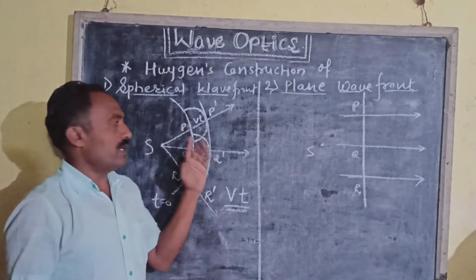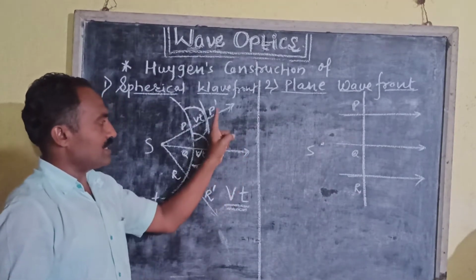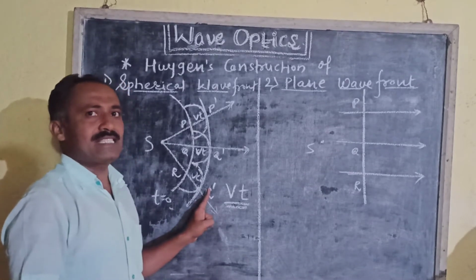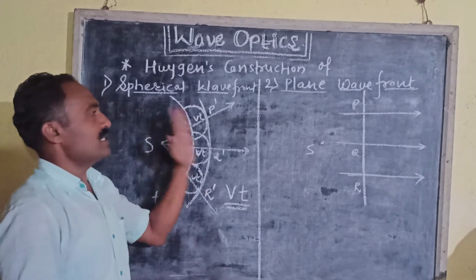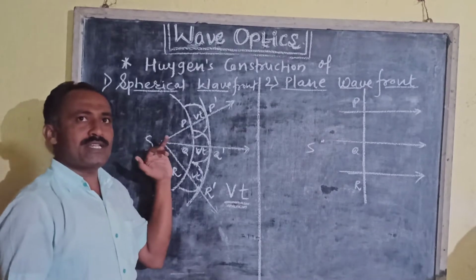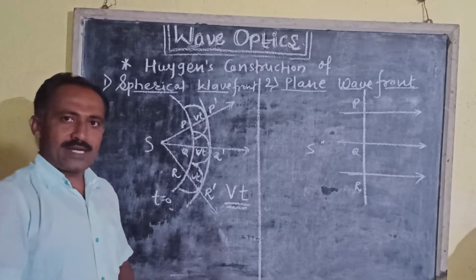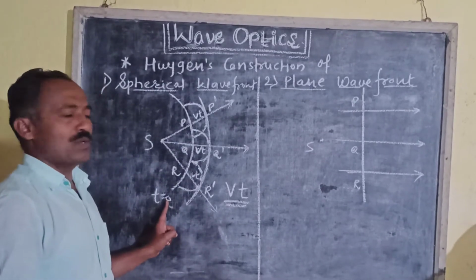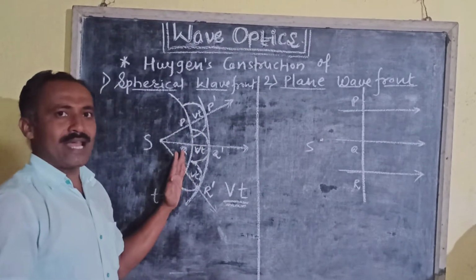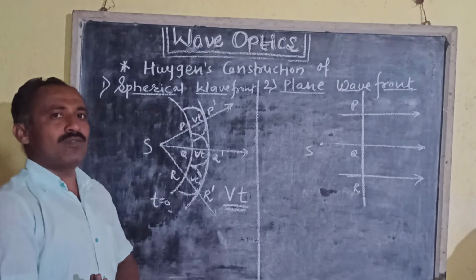Means we draw the envelope to the secondary wavelets as P dash Q dash R dash, which is the new spherical wavefront, that is secondary wavefront. This is Huygens construction of spherical wavefront. That means S is the point source of light situated in the homogeneous medium. Let PQR be the spherical wavefront initially, that is at time t is equal to 0. Third point, according to Huygens principle, every point on this wavefront acts as a secondary source of light, sending out secondary wavelets in forward direction.